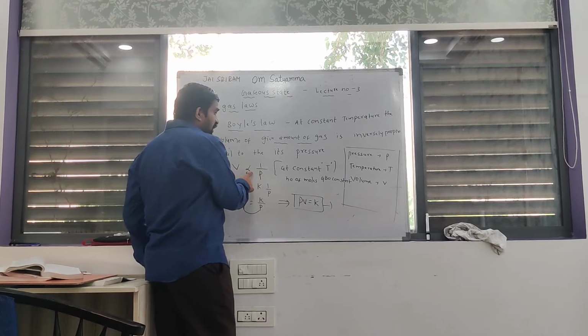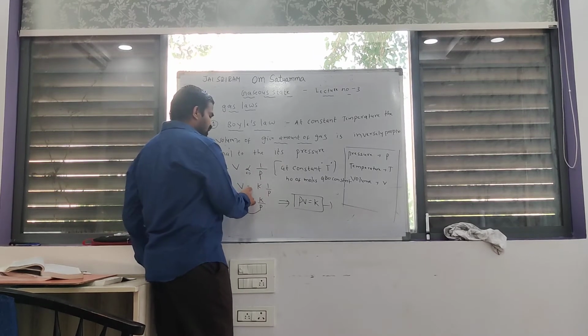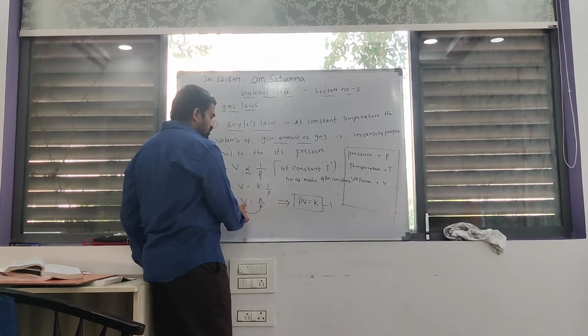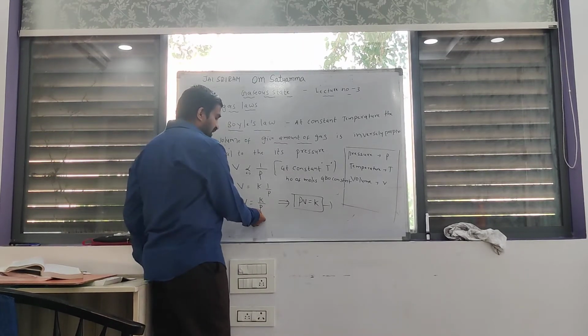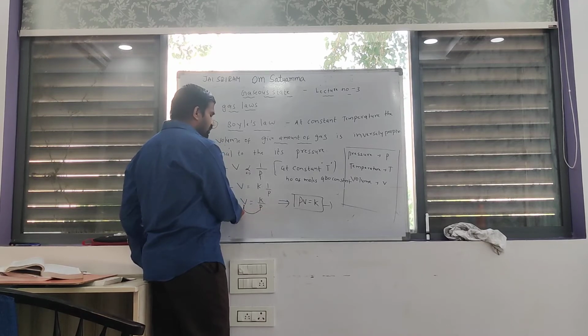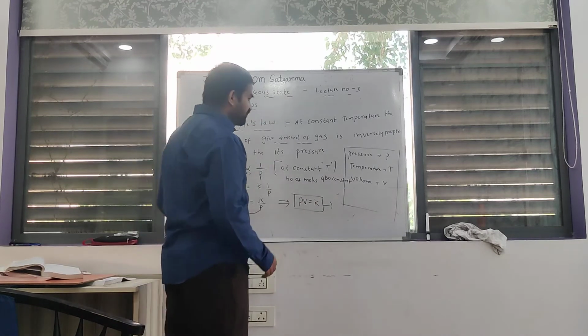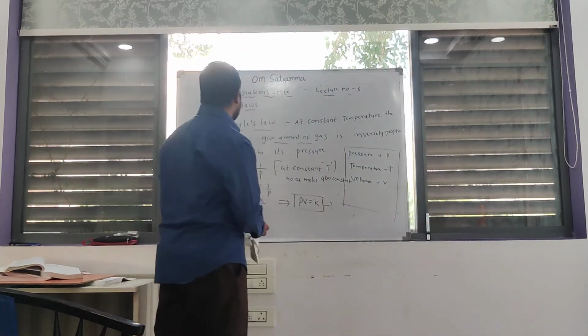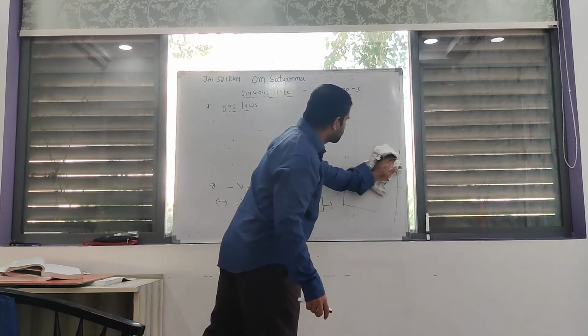V is inversely proportional, inversely meaning 1 by, to 1 by P. If there is proportionality, you can remove the proportionality sign and a constant comes in. V is equal to K into 1 by P. This is also written like this: V is equal to K by P. Here, I can take pressure to this side: PV is equal to K. This is Boyle's law. Next one.